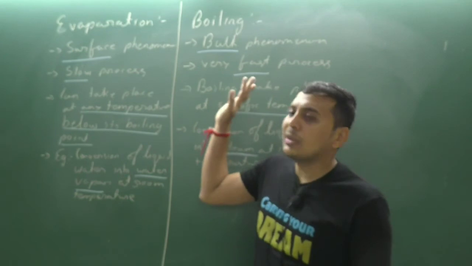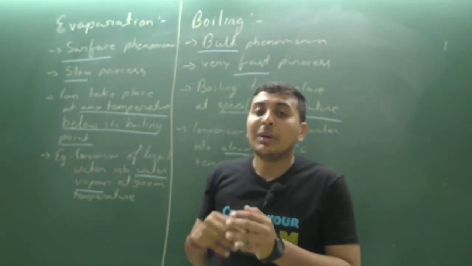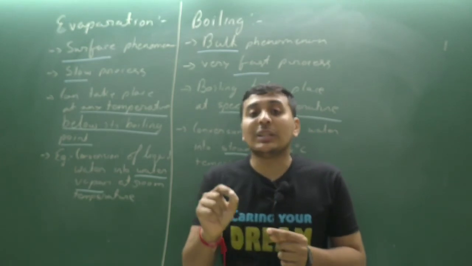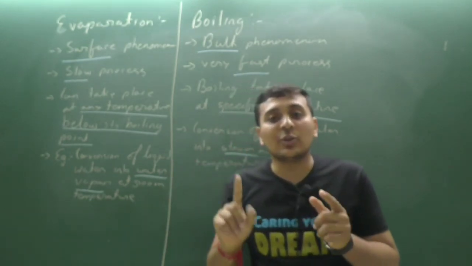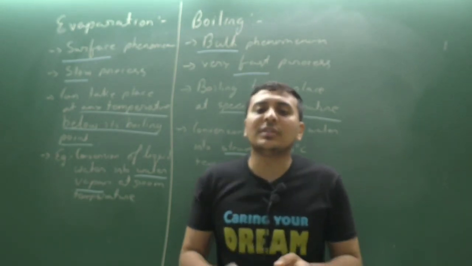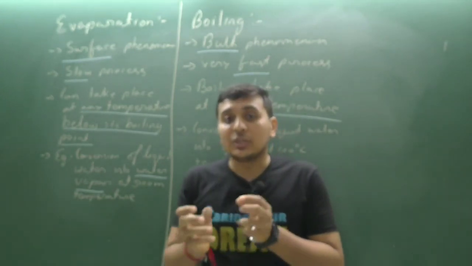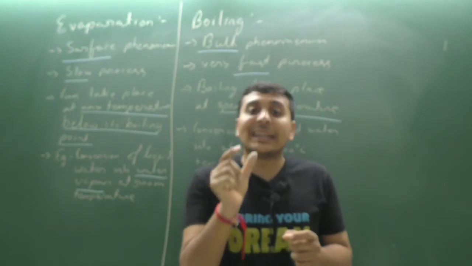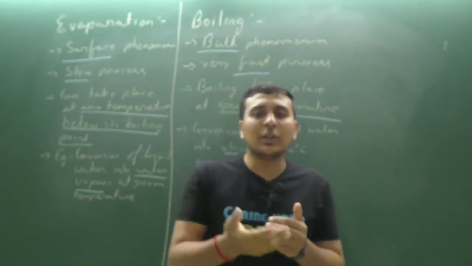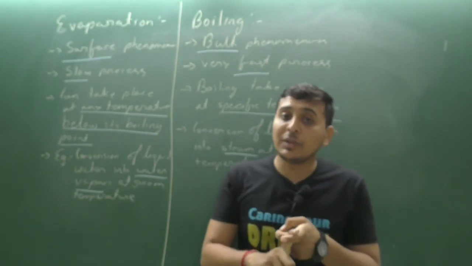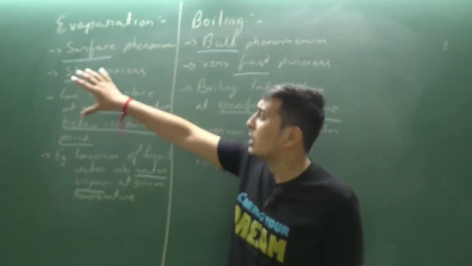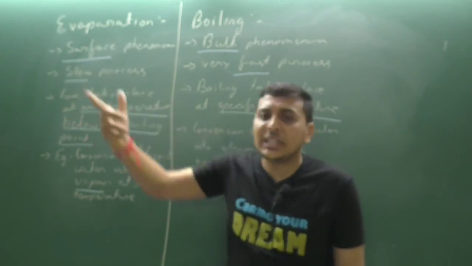That change in speed is known as the rate of evaporation. In chemistry we do not say speed of evaporation, we use the word rate, R-A-T-E. So the rate of evaporation can change.